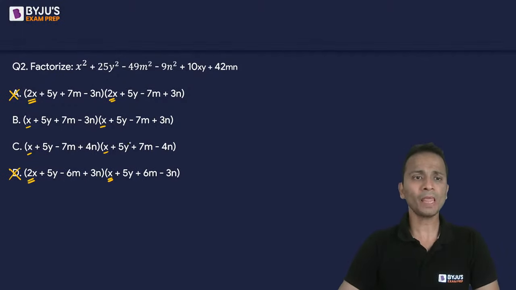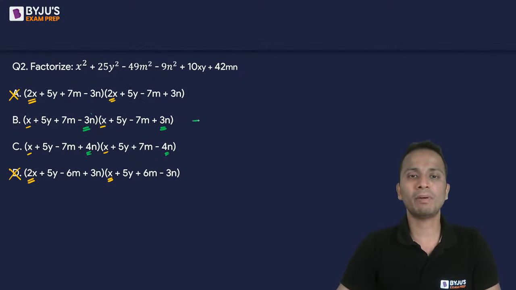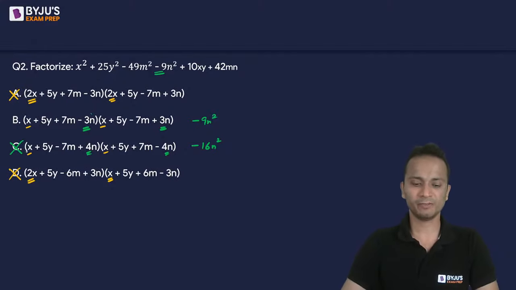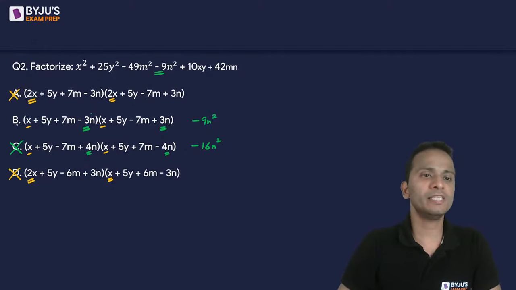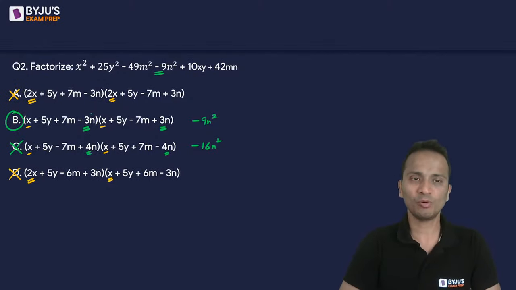Now next, I will multiply the last terms. If I multiply minus 3n and plus 3n, I'll get minus 9n square. And in the next case, I'll get minus 16n square. Now the coefficient of n square should be minus 9. So option B is matching and option C can be eliminated. So I have eliminated options A, C, and D, and I'm left with only one option, which is safe to mark as your answer. Option B will be the correct answer out of the given four options.